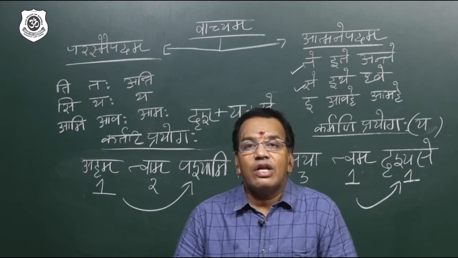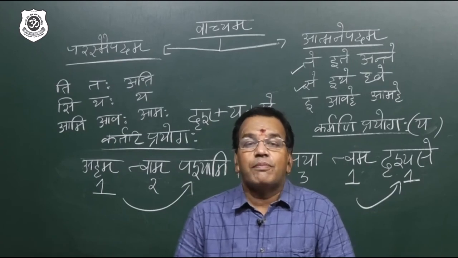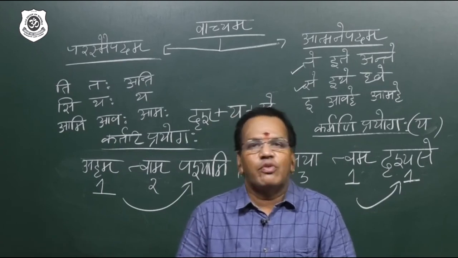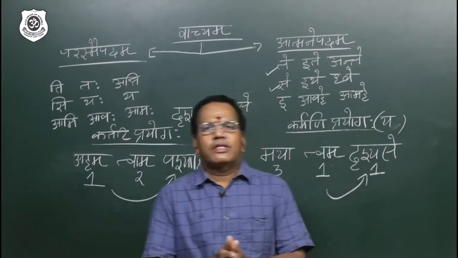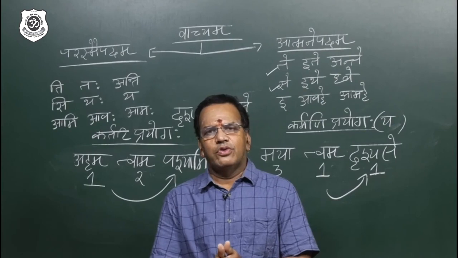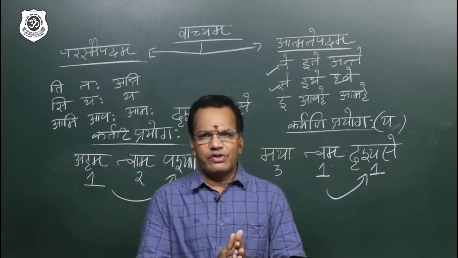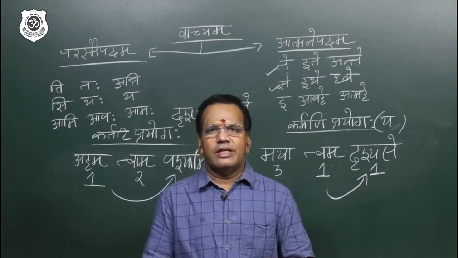And we have one more, bhave prayoga, in some places the same as active. Now next I am going to show you, using pure atmanepadi, how it changes into passive. When you are able to understand from parasmaipadi verbal root to atmanepadi verbal root while changing from active to passive, this is one session.